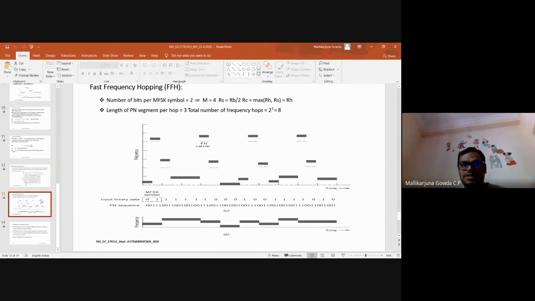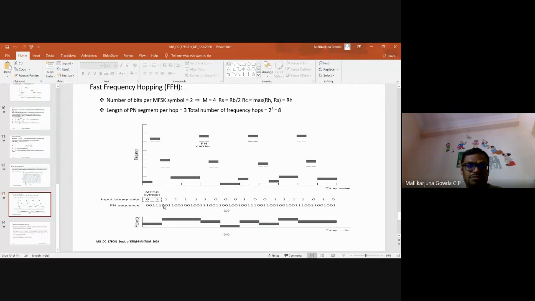How many of you are able to see here? In the previous case, I had taken the pseudo-noise sequence as 2 bits only. Here I have taken 3 bits. That is the difference. So 0, 0, 1 is one hopping sequence, and 1, 1, 0 is another hopping sequence. I think I have divided this properly. Fine. So for the first symbol 0, 1, there are 2 hopping sequences. One hopping sequence is 0, 0, 1, and another hopping sequence is 1, 1, 0.